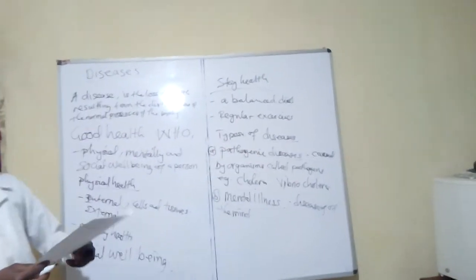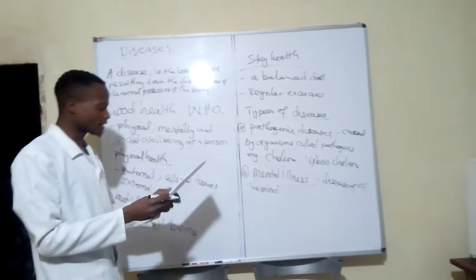Then apart from the mental illness, we also have degenerative diseases.